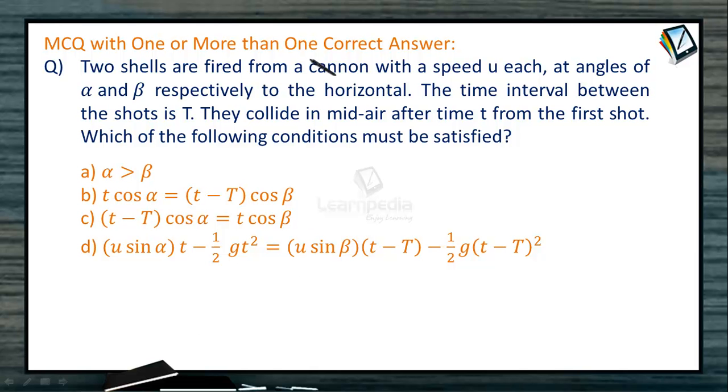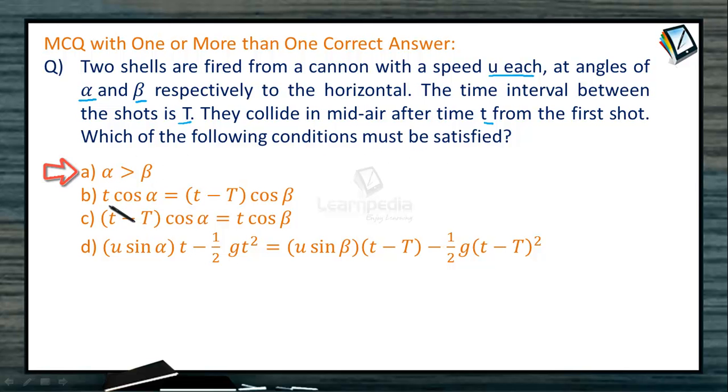MCQ with one or more than one correct answer. Question. Two shells are fired from a cannon with a speed u each at angles of alpha and beta respectively to the horizontal. The time interval between the shots is capital T. They collide in mid-air after time t seconds from the first shot. Which of the following conditions must be satisfied?